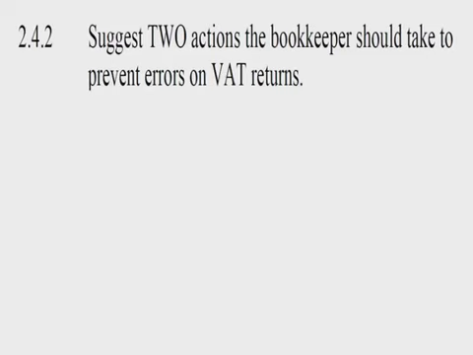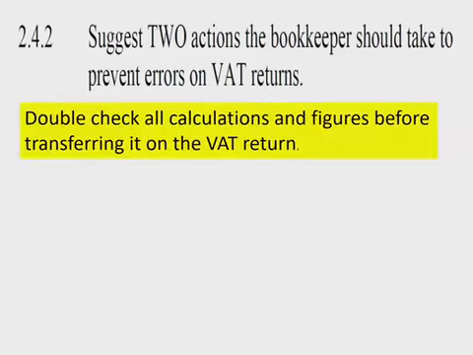Then it says, suggest two actions that the bookkeeper should take to prevent errors on VAT returns. Okay? That's the question. So we need to double check all the calculations and figures before we transfer the items. You check and you double check to ensure that all the figures are correct, because you're working with the entity of SARS and they've got lots of power, so we need to ensure that the figures are correct, because they might think that we're trying to defraud them. So you make sure that the figures are correct.